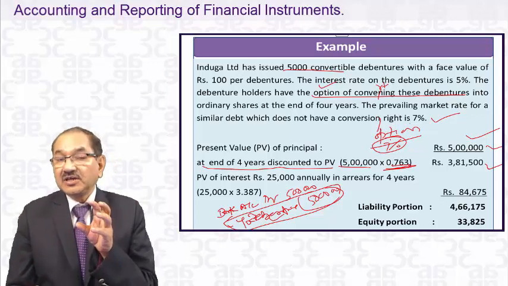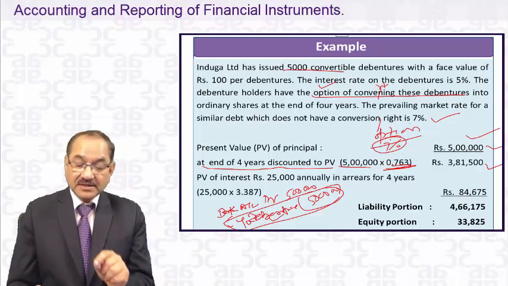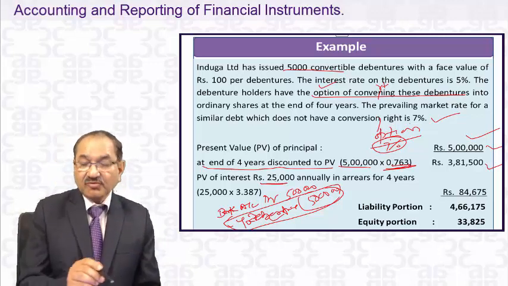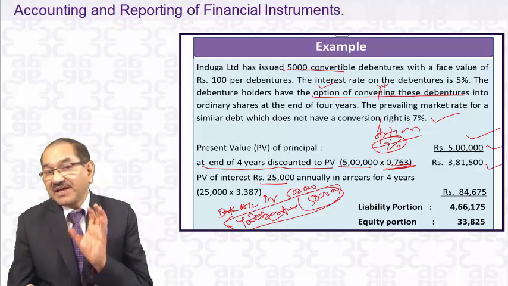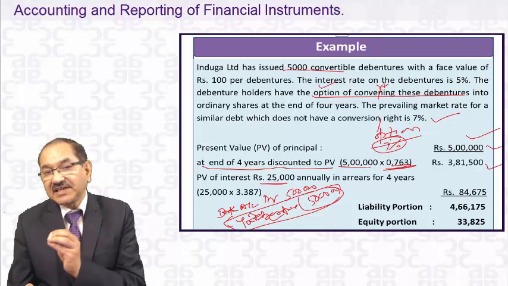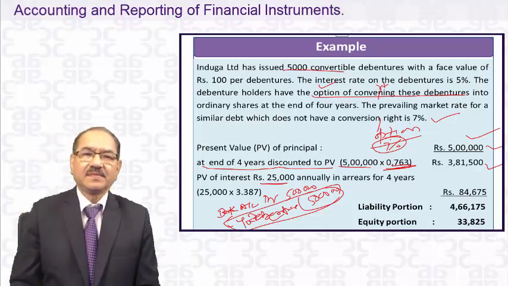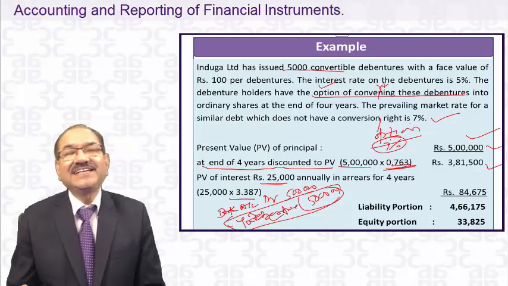If it is not convertible, then you are paying 25,000 annually on these debentures. 25,000 annually means 25,000 this year, 25,000 next year, and for 4 years you will be paying 25,000. That's nothing but an annuity. And the value of that annuity factor is 3.387.